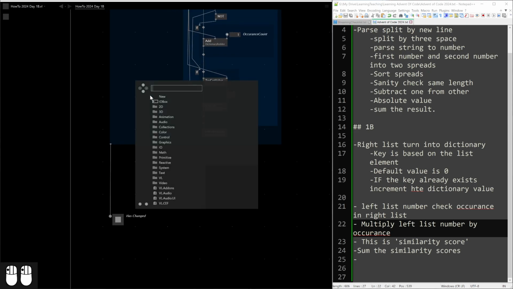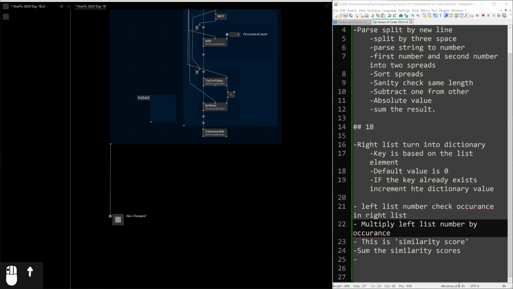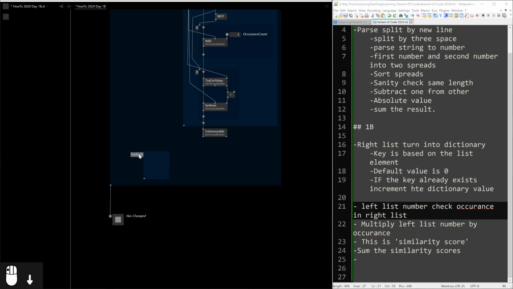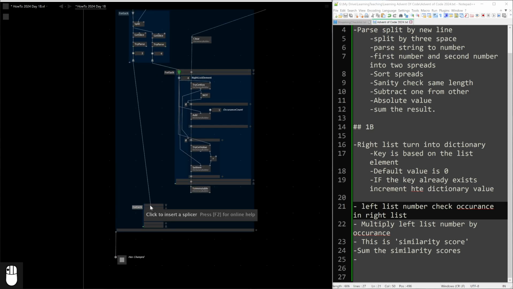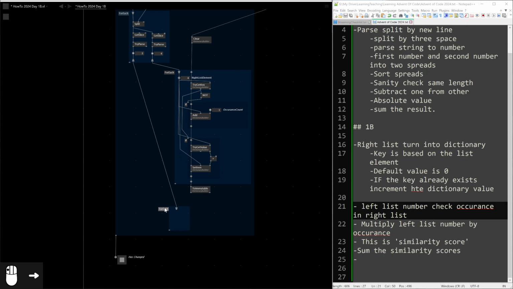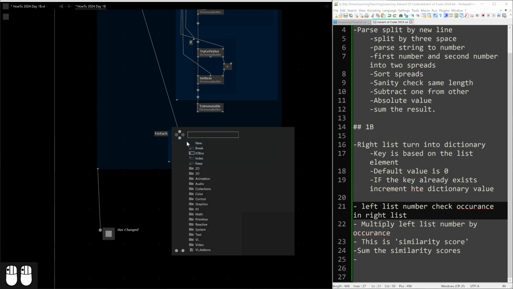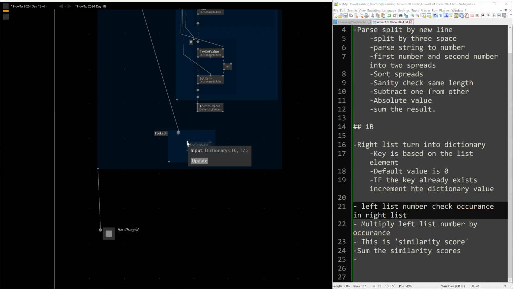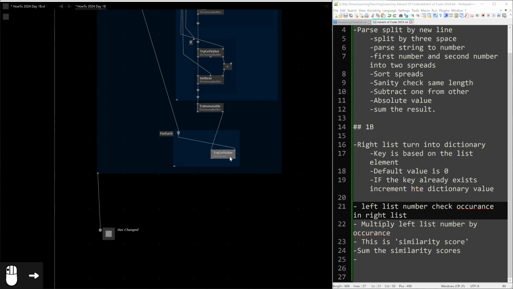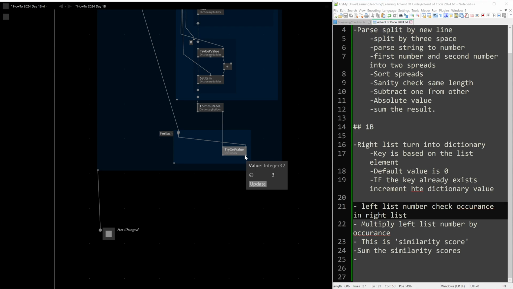All right, now for the second part, for each item in the left list, what we want to do is check its occurrence in this list. So dictionary, try get value. So that's dictionary, we're going to try and get this key. And then we should have what they call a similarity score, which is the number of occurrences in the dictionary.